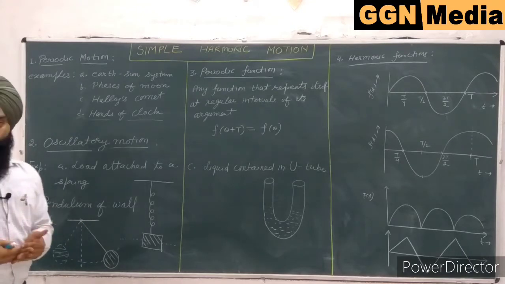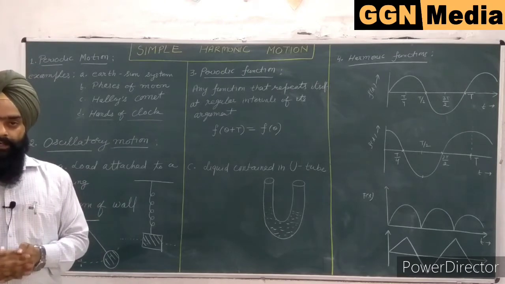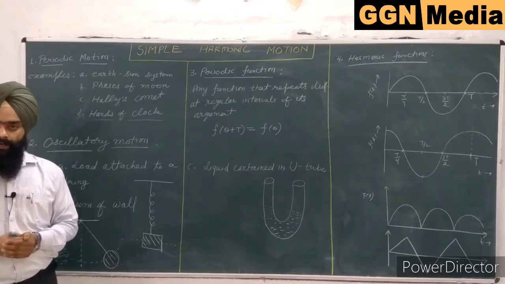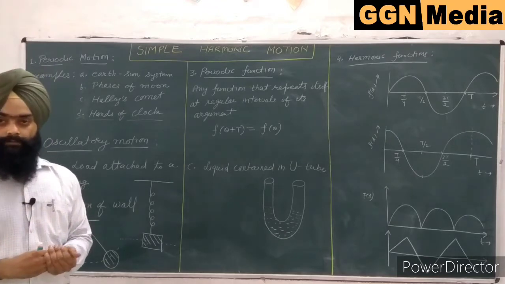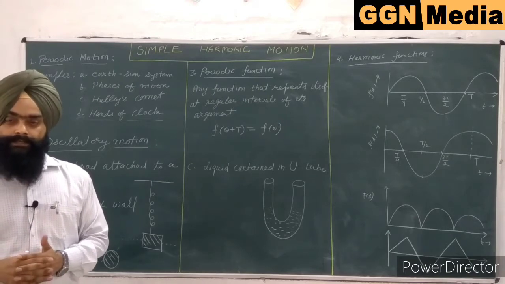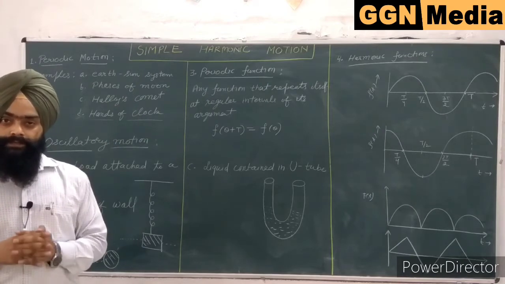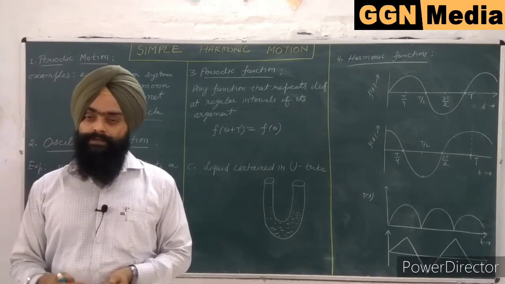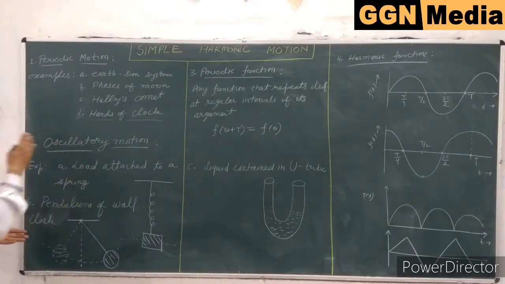The last example is a very familiar example. Every house has a wall clock or a watch. We can see that the watch or clock has three hands. One is called the hour hand, the other is the minute hand, the third one is the second hand. Every hand of the watch repeats its motion after a regular interval of time. The second hand repeats its motion after every 60 seconds, and the minute hand repeats its motion after every 60 minutes. So this is a very familiar example of periodic motion.